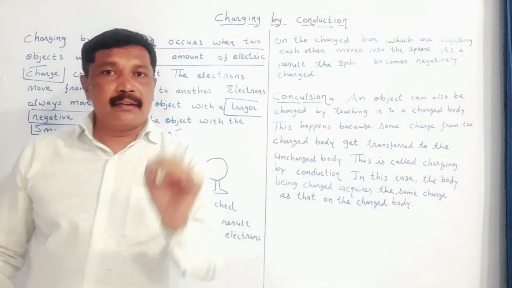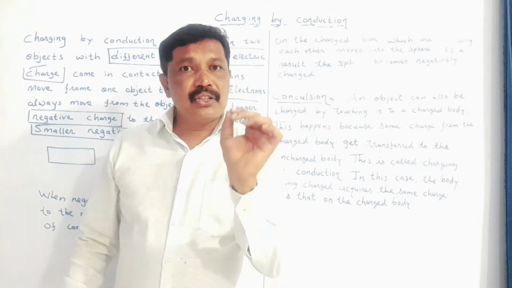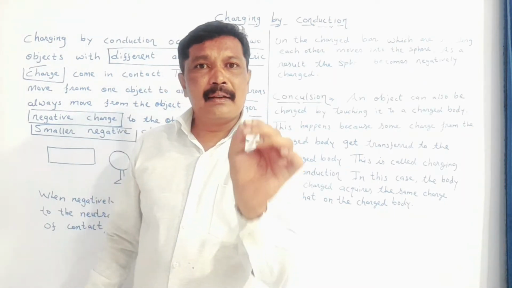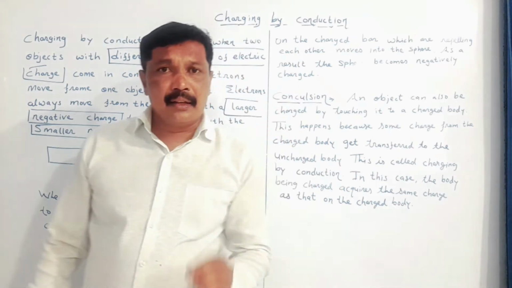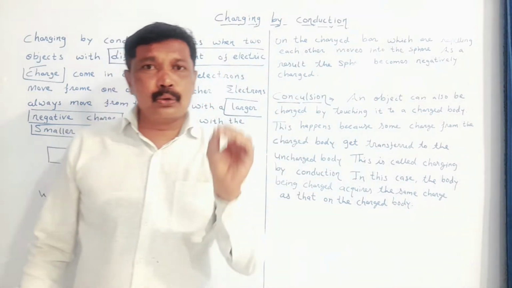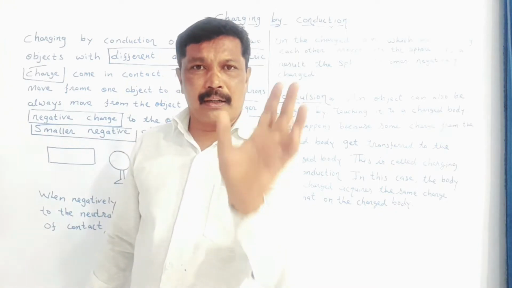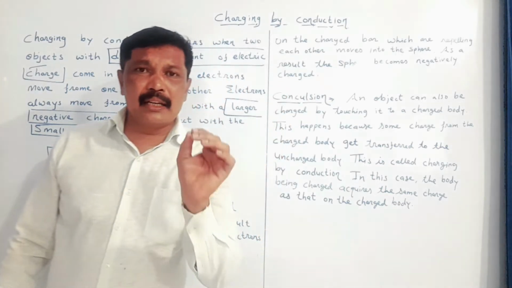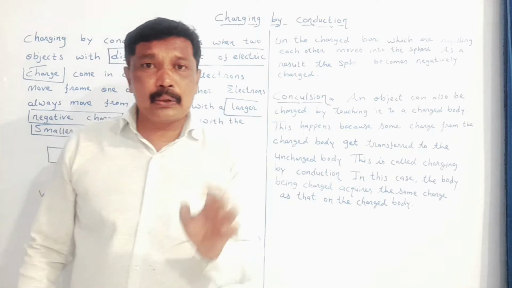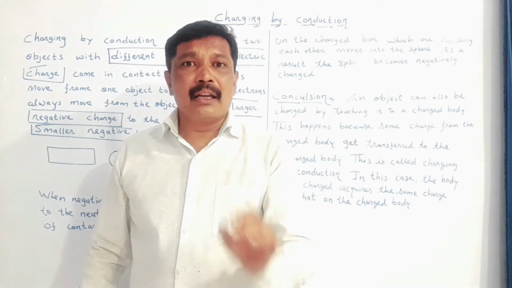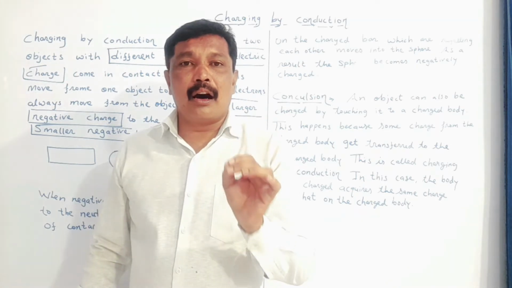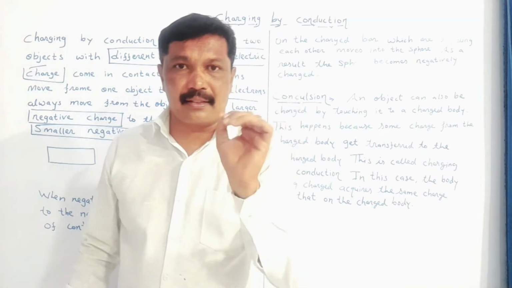My dear student, again we are studying charging of a body by a process called conduction. In this process, two bodies are kept in contact. Here we are going to take two bodies which do not have equal amount of electric charge.